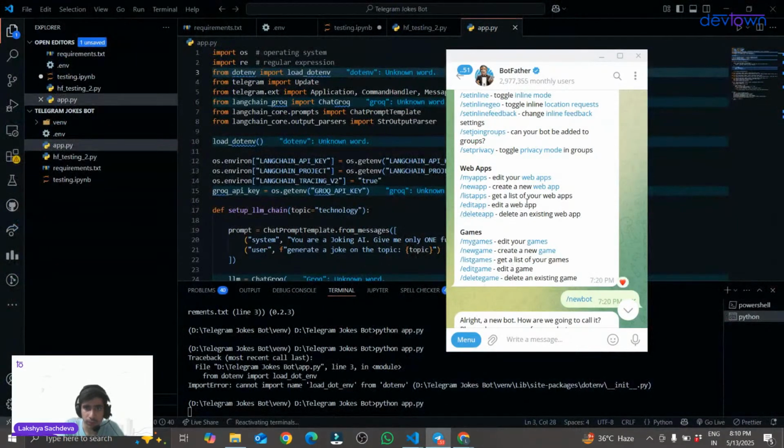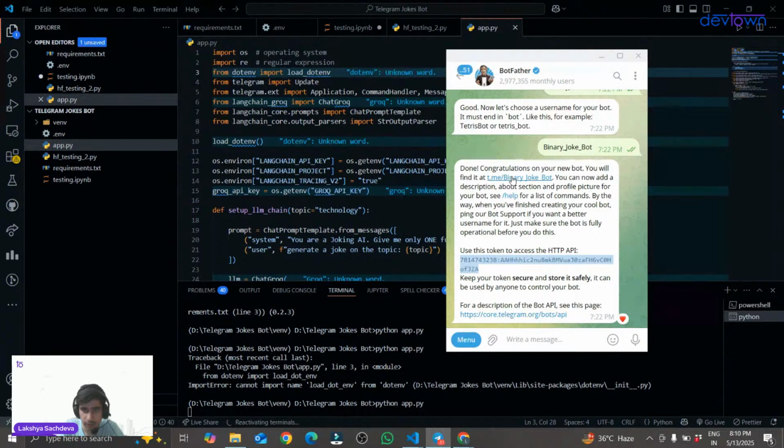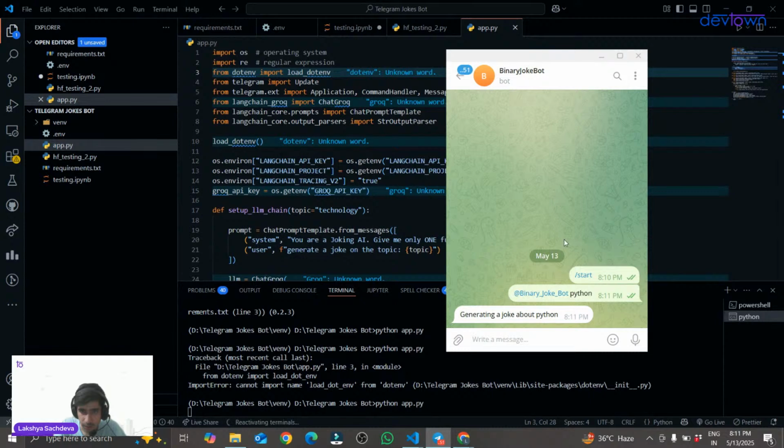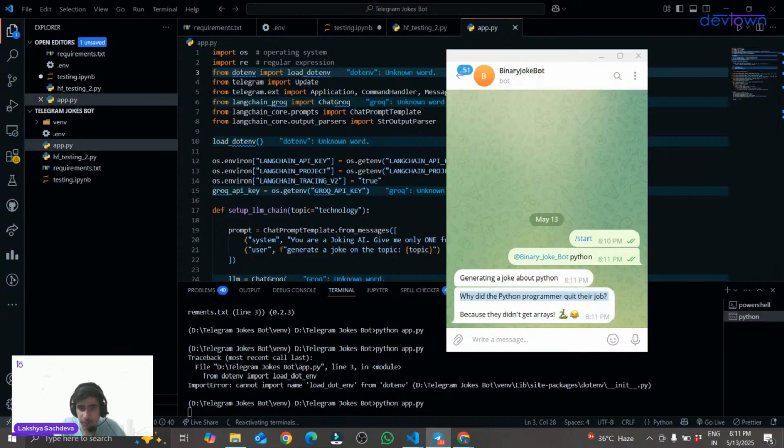I will just quickly go to my BotFather and this bot URL that I have given. I'll quickly start it. So as you can see, this gives the /start command to my joke bot. And suppose I'm mentioning @binary_joke_bot, and I mention Python. So this gives me the message generating a joke about Python, and here's the joke. Why did the Python programmer quit the job? Because they didn't get the arrays.